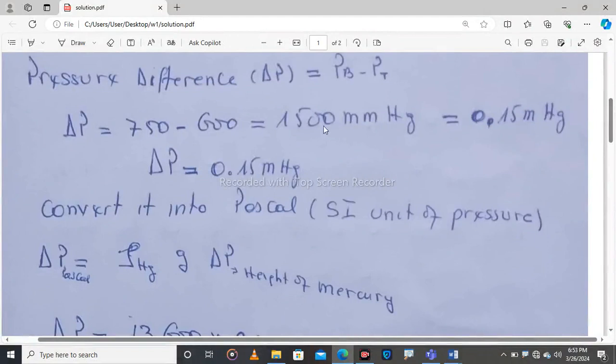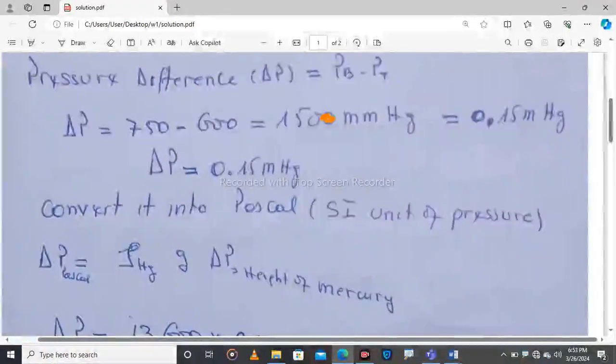We will find 150 millimeter of mercury, which, if we convert it into meter, is equal to 0.15 meter of mercury. This means that the difference in pressure is equal to 0.15 meter of mercury.